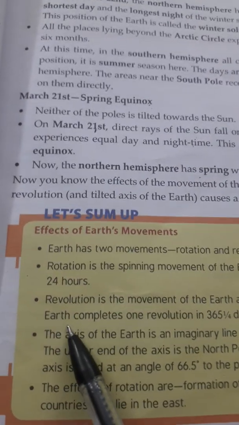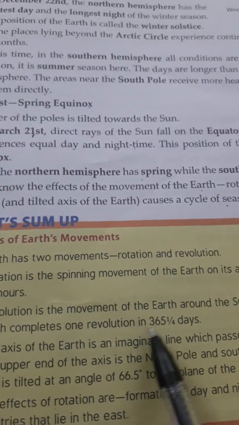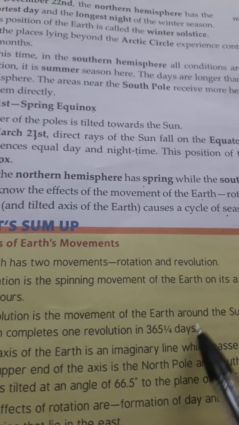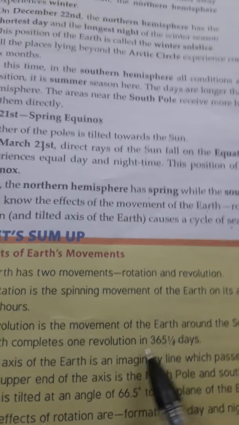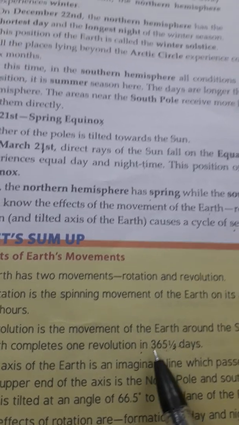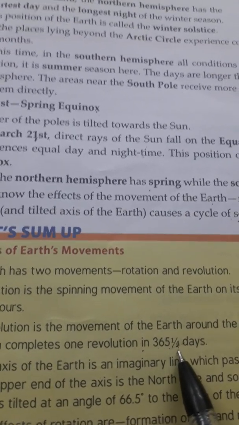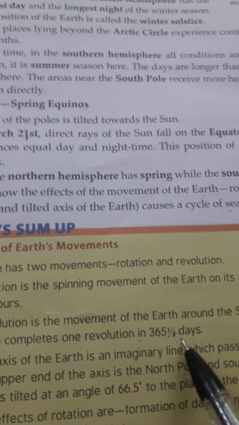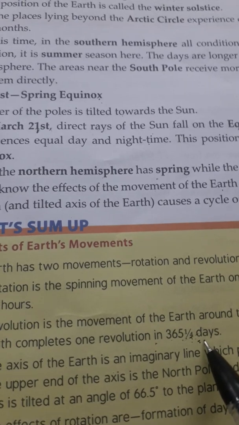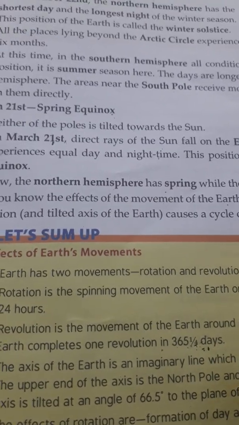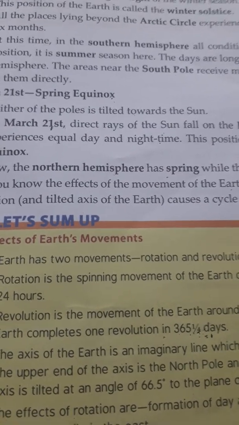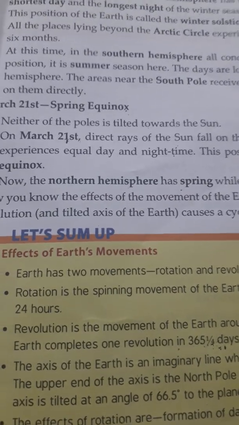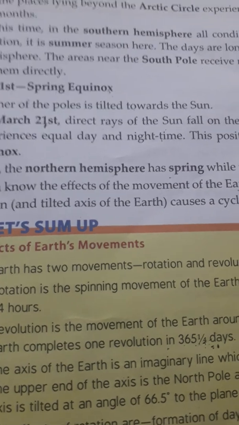The Earth completes one revolution in 365 1/4 days. This is in 1 year. There are 365 1/4 days, and this 1/4 is equal to 6 hours, and 6 hours into 4. That means in 1 year 6 hours, next 6 hours. When we add 6 hours in 4 years, then we get 6 into 4 is equal to 24 hours.